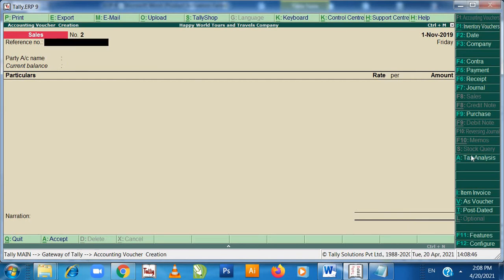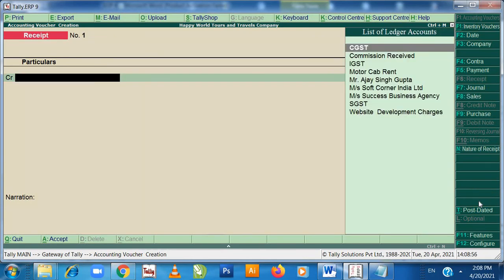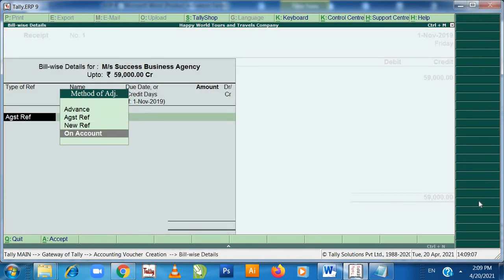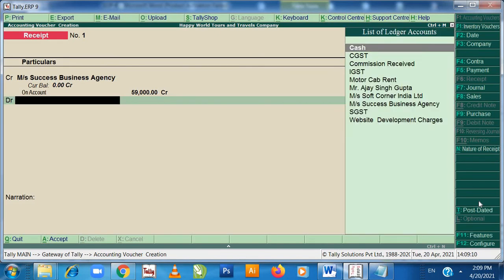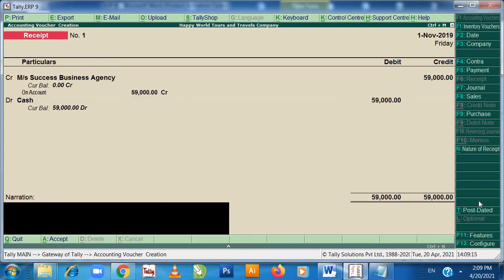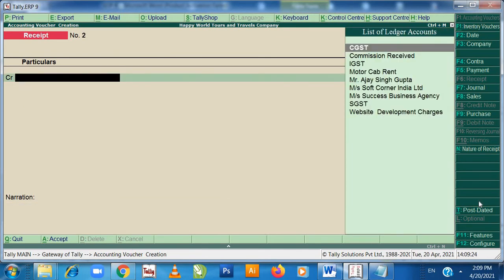Then again on 1st November we need to pass an entry as voucher, that is in receipt. For receipt press F6. That is cash account debit to Mrs. Success Business Agency. So first credit will come in receipt. Amount is 59,000 on account, cash account debit. So we have received commission. Total amount is 59,000. Press enter. Being commission received of 50,000 with 18% GST. Enter. So we had finished our first entry.